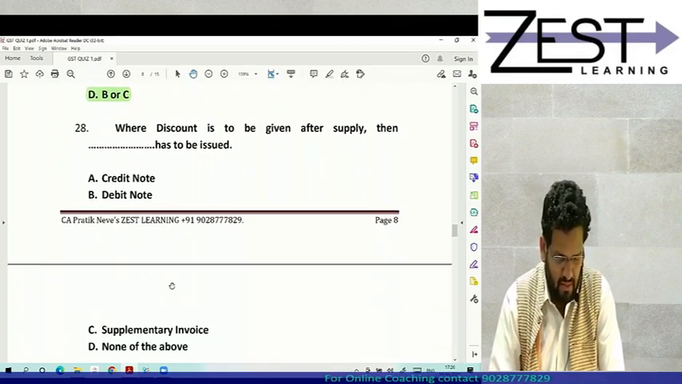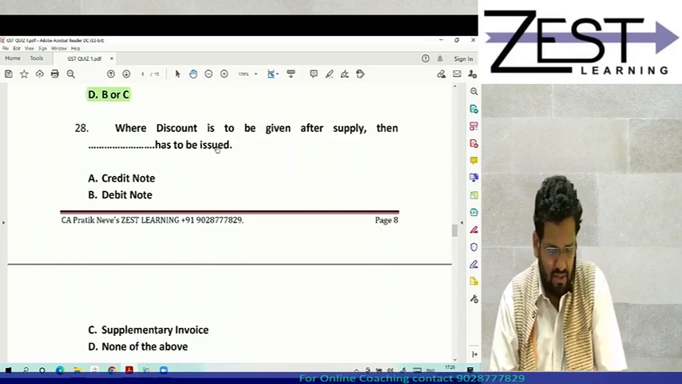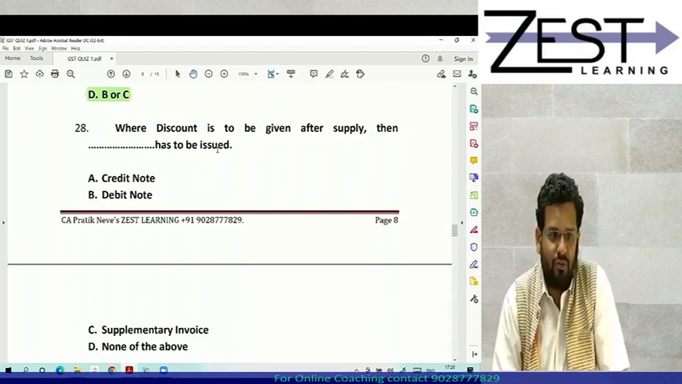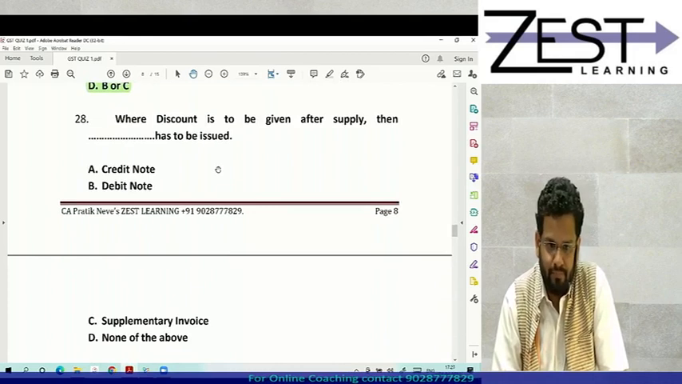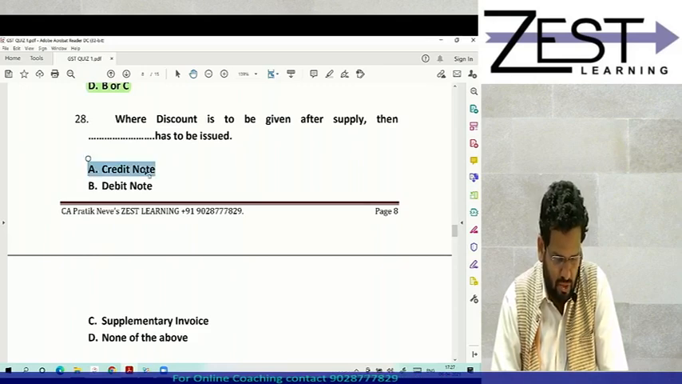Correct. Then where discount is to be given after supply, then dash has to be issued. Then what has to be issued? Then a credit note has to be issued.